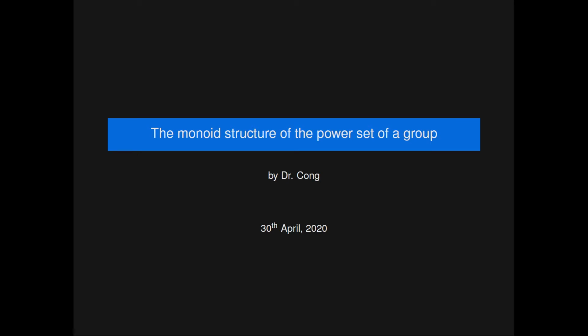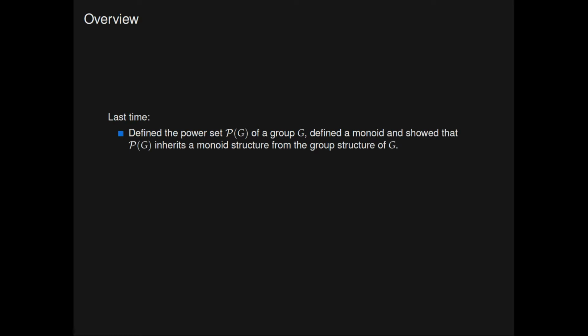Welcome to part 2 on the monoid structure of the power set of a group. If you haven't already watched part 1, I recommend that you do so. But in summary, last time we defined the power set of a group G, we defined a monoid, and we showed that the power set of a group G inherits a monoid structure naturally from the group structure of G.